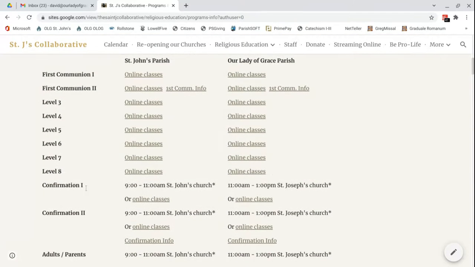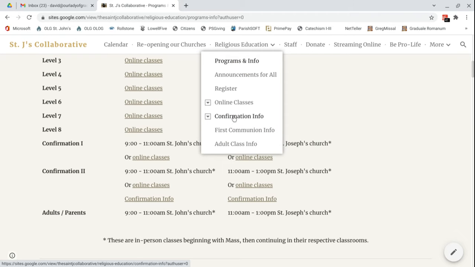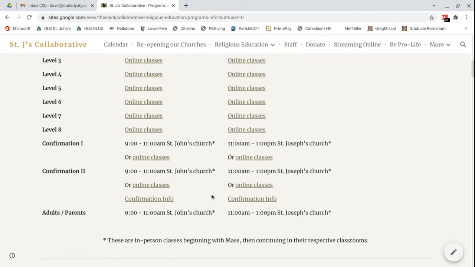Now, here where it says Confirmation 1 and 2, that's where it's helpful that we have a column for St. John's and a column for Our Lady of Grace, because you can see that the in-person option meets at different times in different places. There's also an online option for confirmation classes. There's a confirmation info link there, which again is the same as if you were to go here. And in case anyone asks, Confirmation 1 and 2 are always meeting together. The online classes are the same for both grades, and the in-person classes will have members of both grades in the same class as classmates.